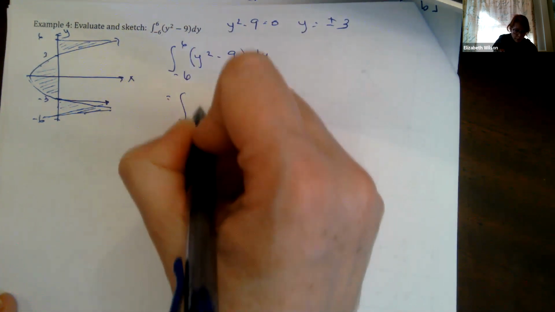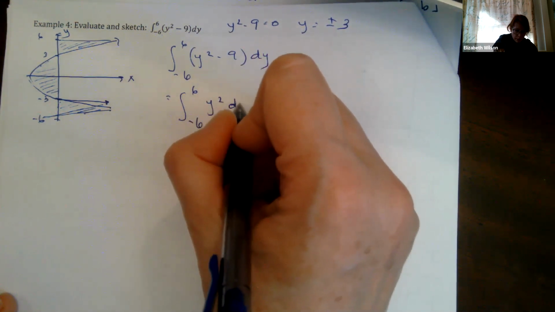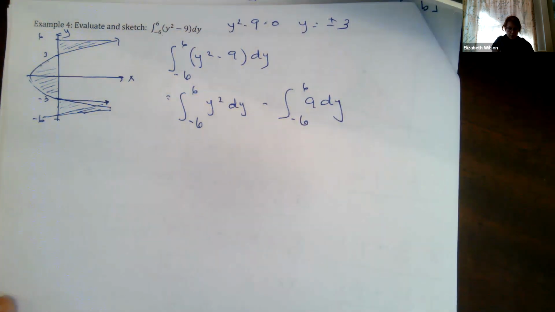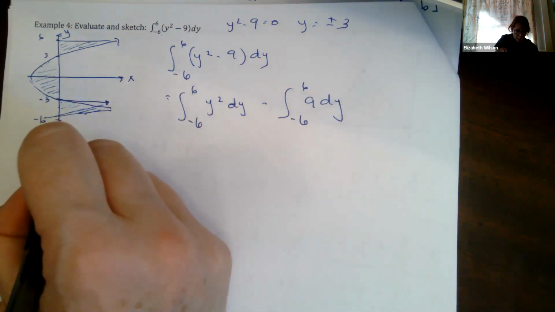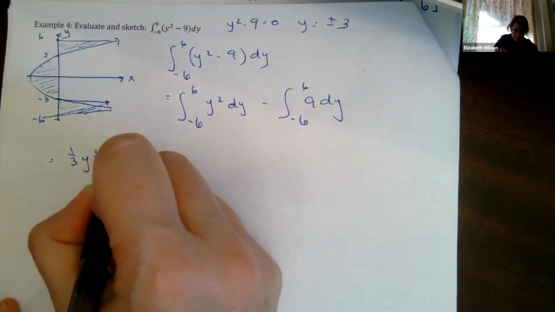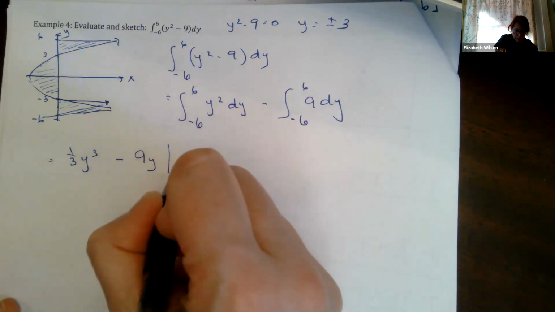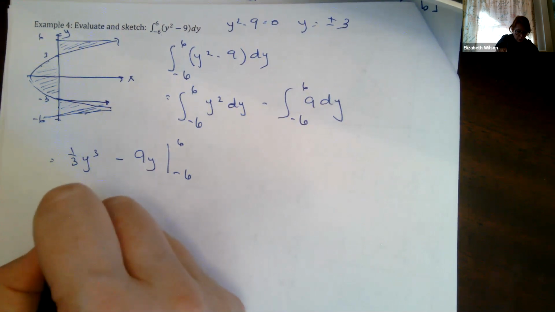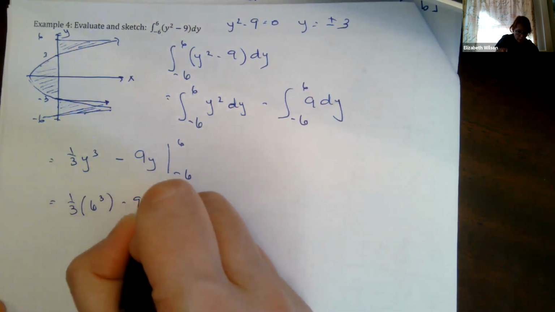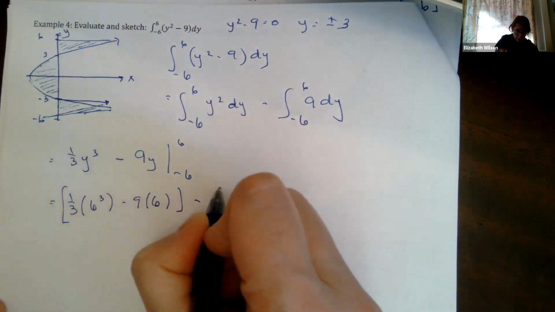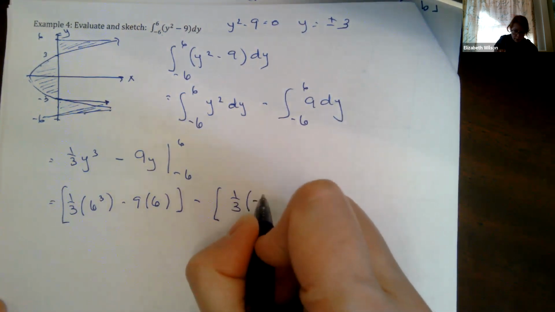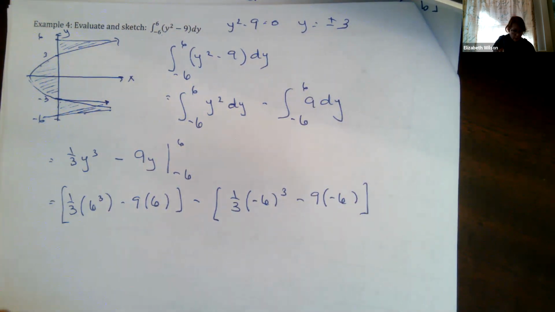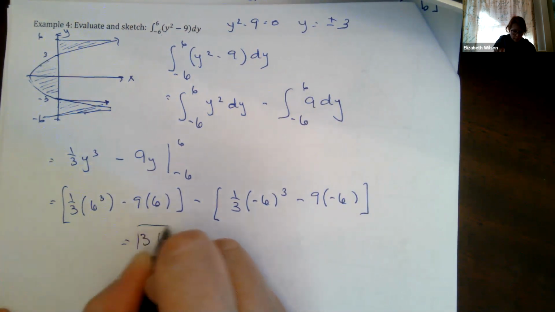So I'm going to use my linearity: the integral from -6 to 6 of y squared dy minus the integral from -6 to 6 of 9 dy. Okay, power rule, which gives me 1/3 y cubed minus 9 times y. This whole thing gets evaluated from -6 to 6. So I plug this in: this becomes 1/3 times 6 cubed minus 9 times 6, minus 1/3 times minus 6 cubed minus 9 times minus 6. Okay, and in the end, the answer that I get is equal to 36.